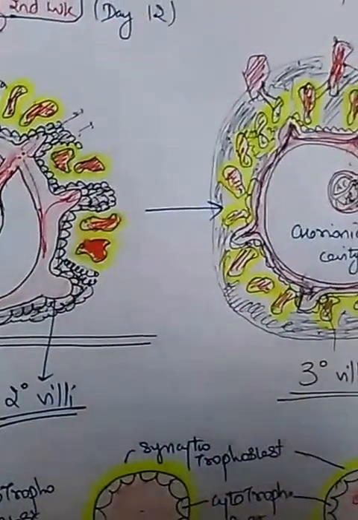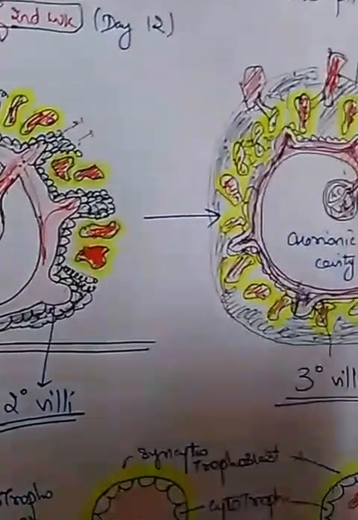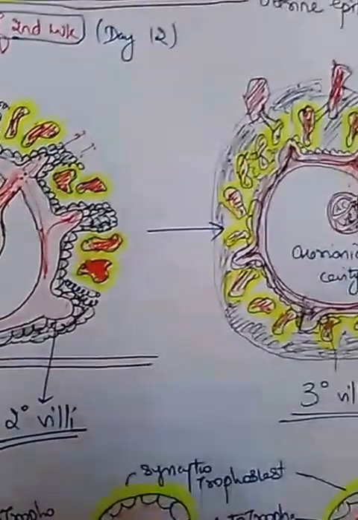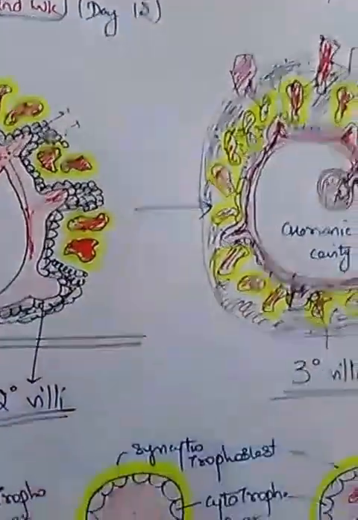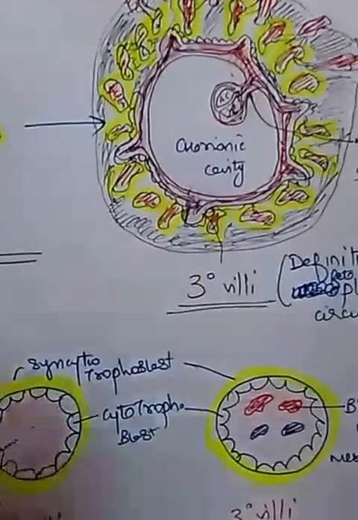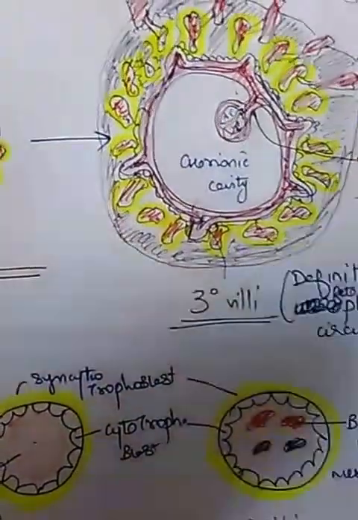Again, the most important thing: uteroplacental circulation is established by day 12, and fetoplacental circulation develops by day 22.